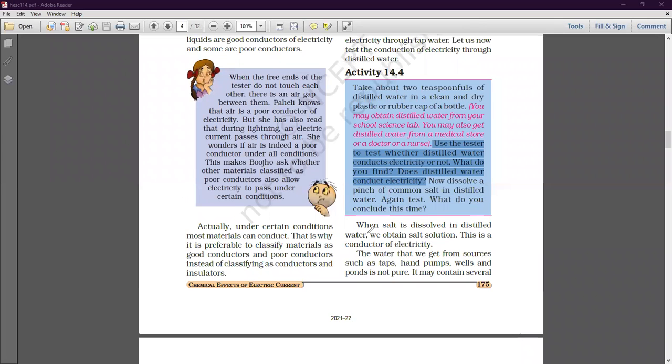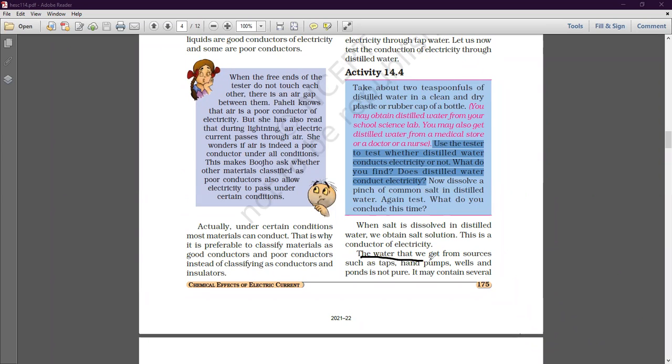Okay, now all of you see, when salt is dissolved in distilled water, we obtain a salt solution. This is a conductor of electricity. This paragraph is very important. You have to mark this in your notebook and books also. Mark this paragraph with a pencil or highlighter. Mark this as important. Salt solutions are good conductors of electricity.